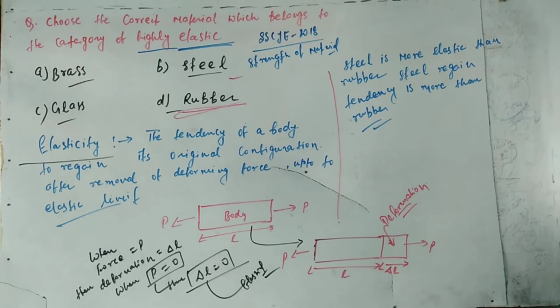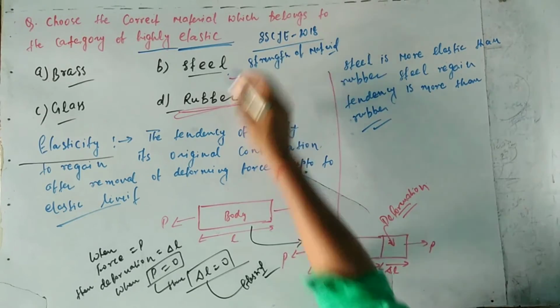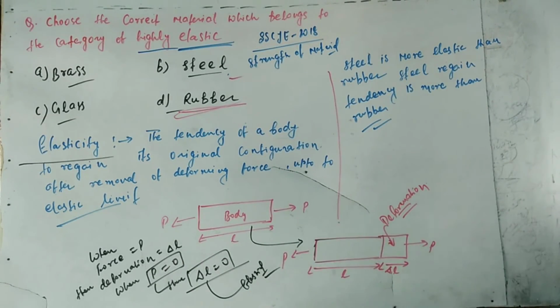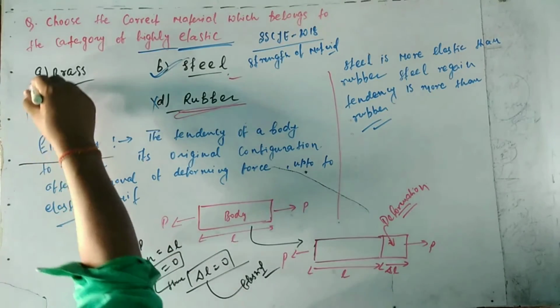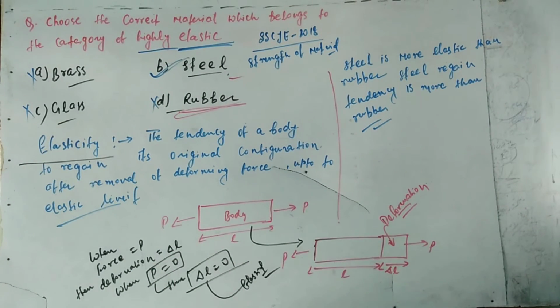So we can say steel is more elastic than rubber because its regain tendency is more. So the correct option will be option B, that is steel.